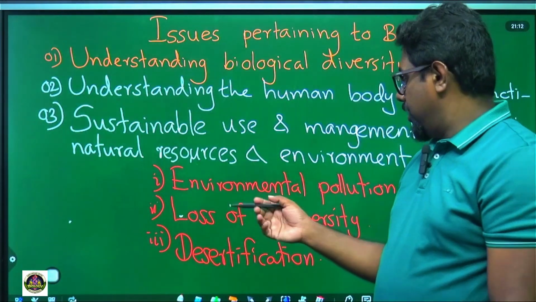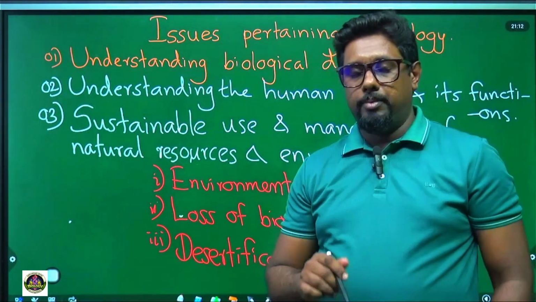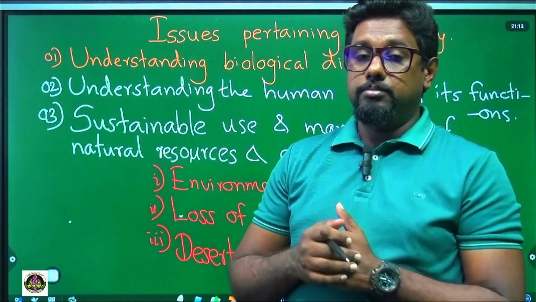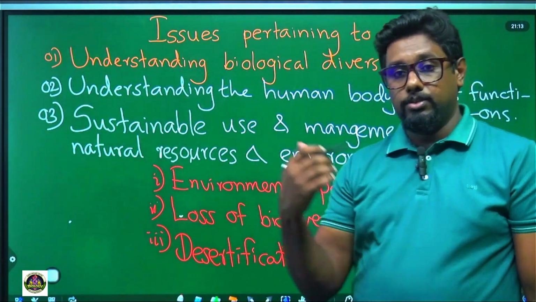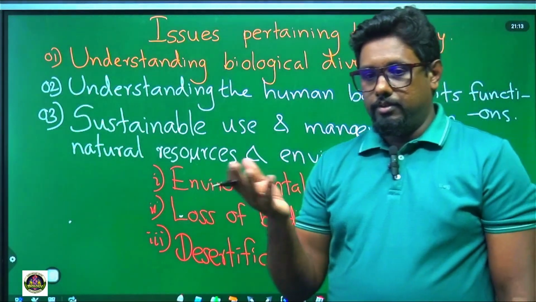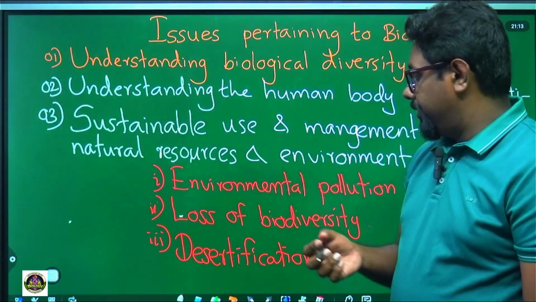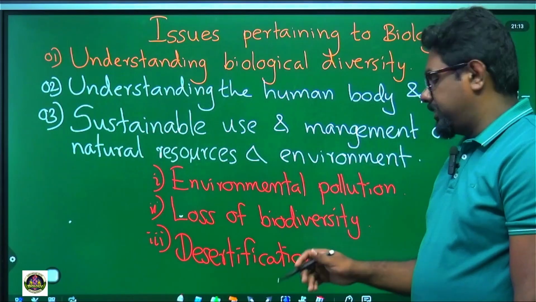We can control environmental pollution by using environmentally friendly methods to generate power, like solar power, or we can use wind. Then loss of biodiversity will decrease.